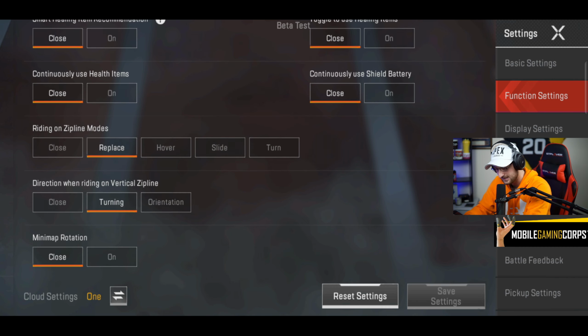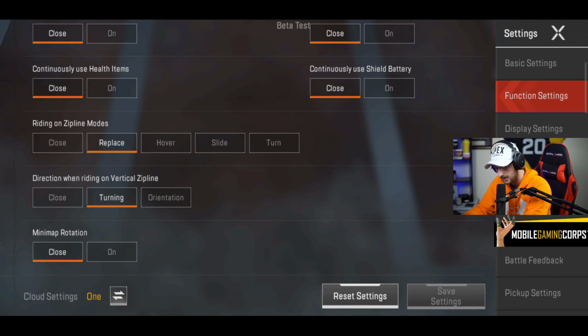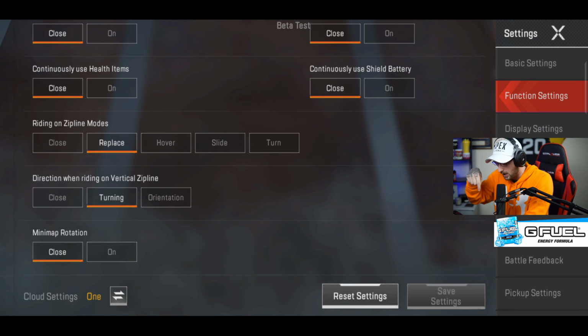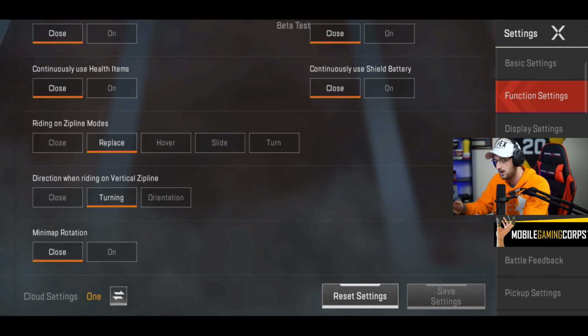Riding on zip line modes is replace, and direction when riding on vertical zip line is turning, and minimap rotation on off. So with the zip lines, guys, the reason I've chosen these settings is because for me to be able to go on a zip line, all I have to do is jump and then press the jump button again, and it will attach itself to the zip line. And then basically whatever direction I'm looking is the way that I'm going to go up or down the zip line. So if I look up, I'm going to go up, and if I look down, I'm going to go down. And obviously when you jump off the zip line, it depends where you're looking as well. So these settings are definitely the best to go with.